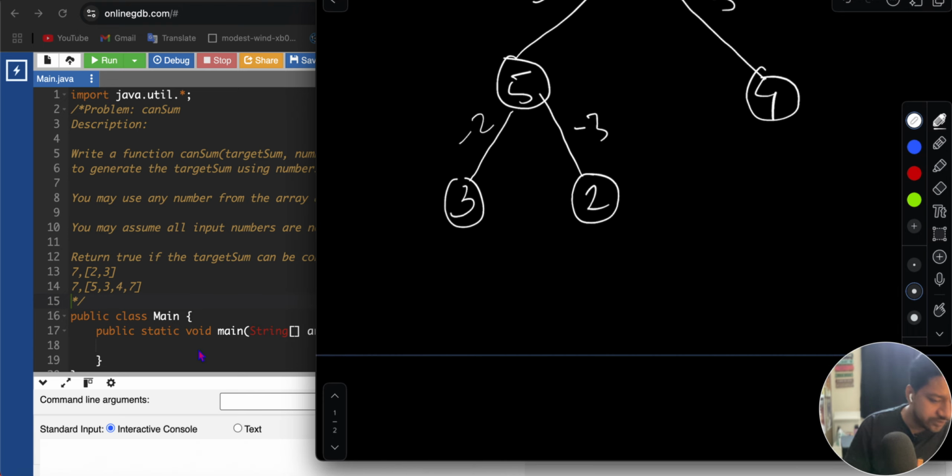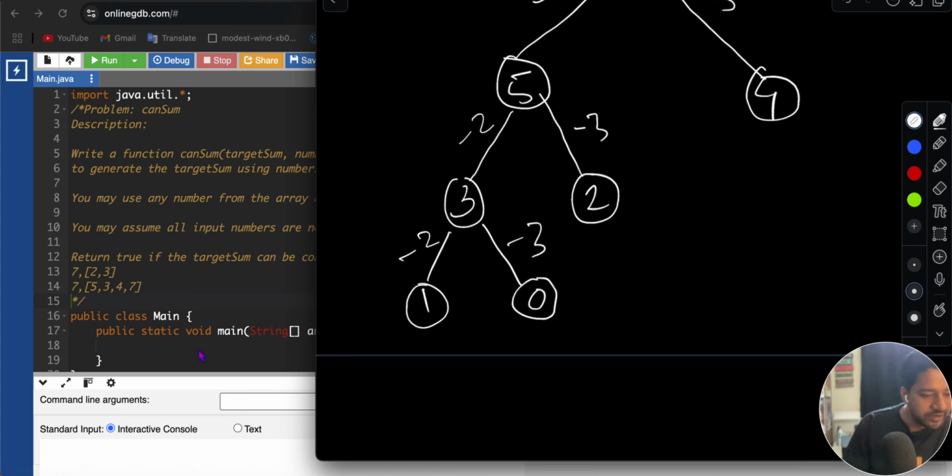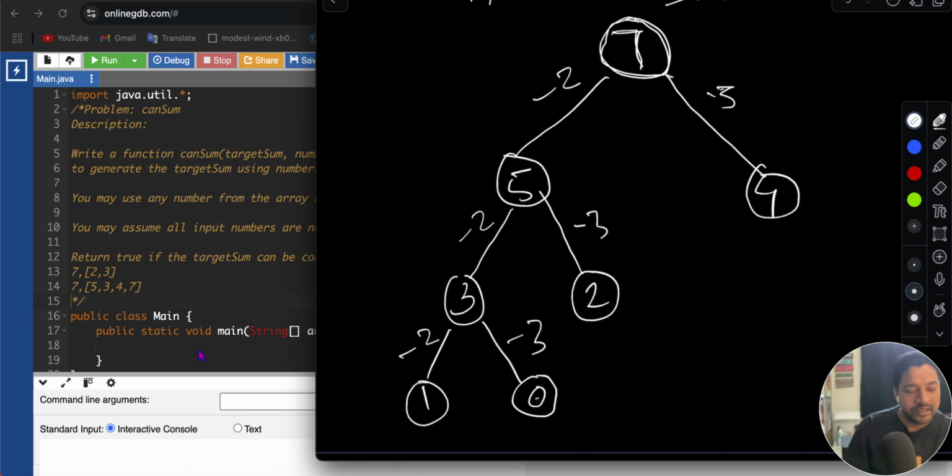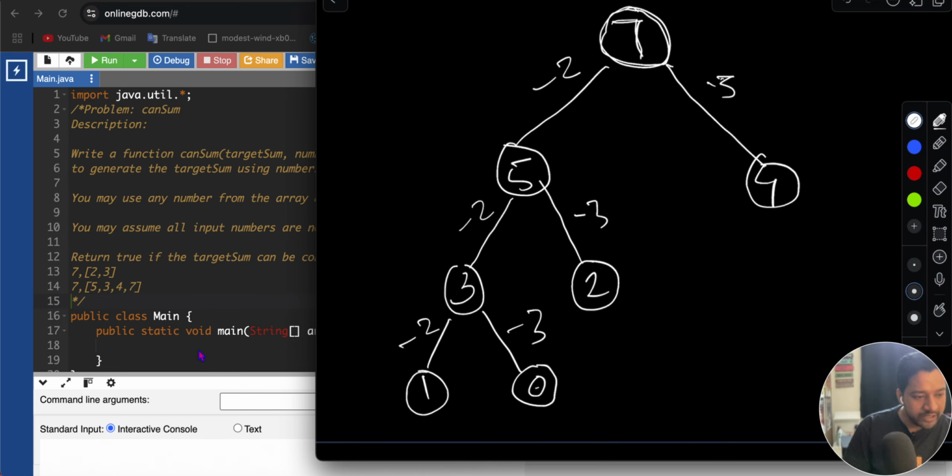If we subtract 2 from this one, you will get 1. If you subtract 3 from 3, you will get 0. So in this path we are able to get 0, and from 1, if we subtract any number from the given array, that is 2 comma 3, then we'll get a negative value.